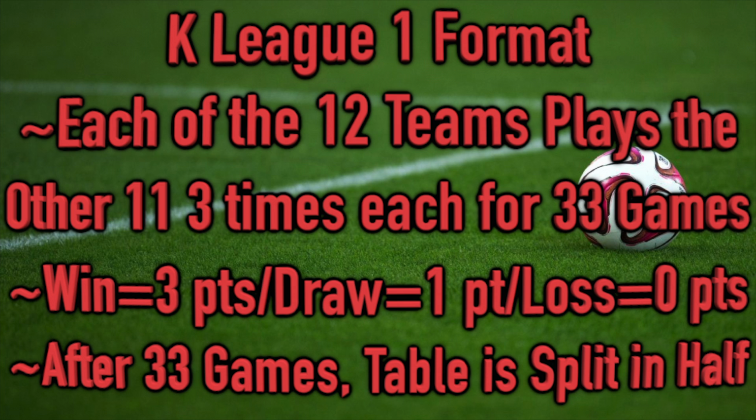Before I mention that, we have 12 teams in the league, and how it works is that each team plays the other 11 clubs 3 times throughout the season for a total of 33 games. Teams are awarded 3 points in the table for a win, 1 point for a draw, and 0 points for a loss. Once we get to the end of the 33 games, the table is split in half.